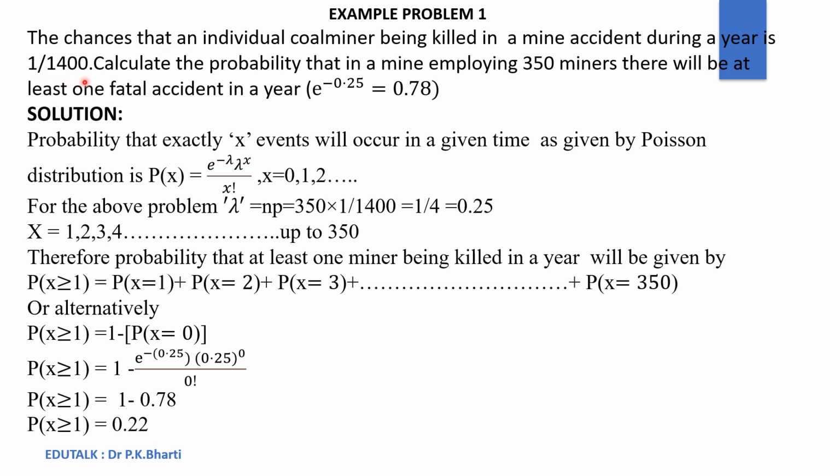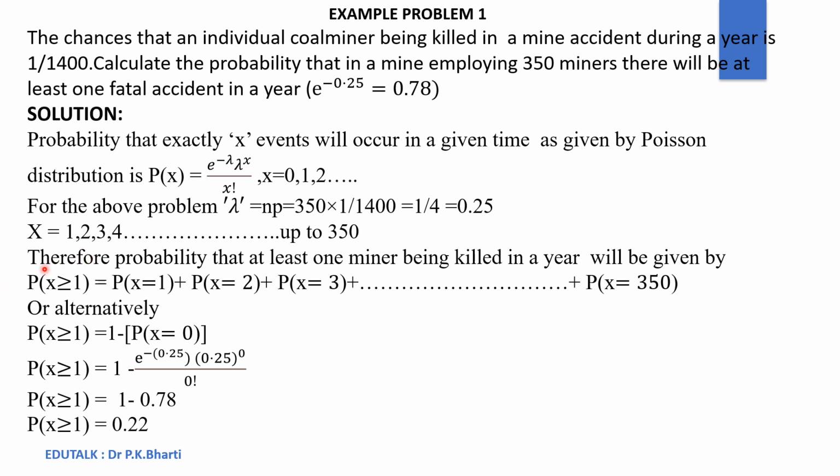To solve this problem, we will apply the probability distribution, which is P(x) equal to e to the power minus lambda, lambda to the power x upon factorial x. As we have already discussed, we can calculate lambda as n into p. n is 350 and probability of happening is 1 by 1400. So this way we get lambda as 0.25.